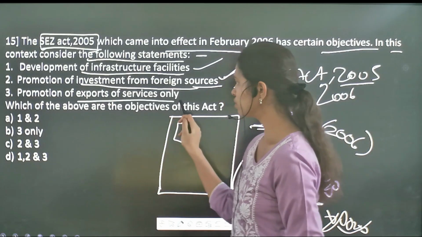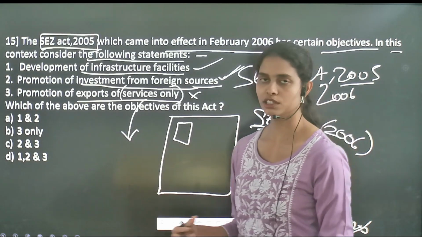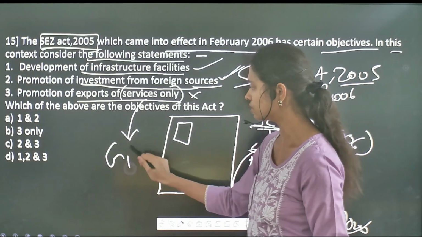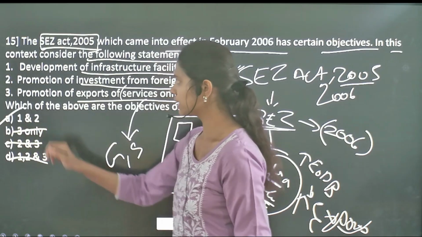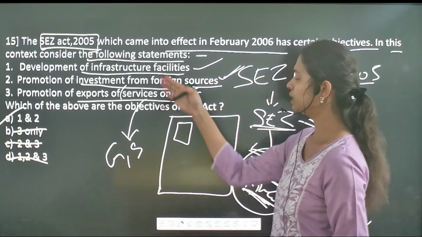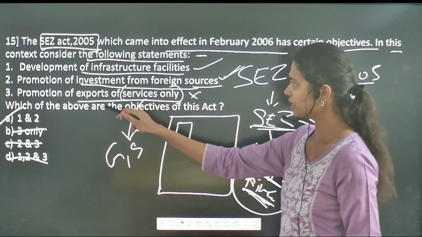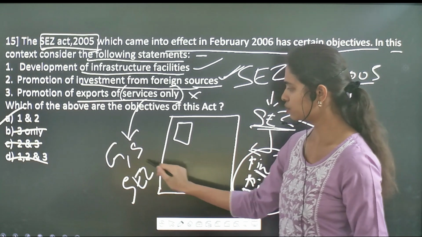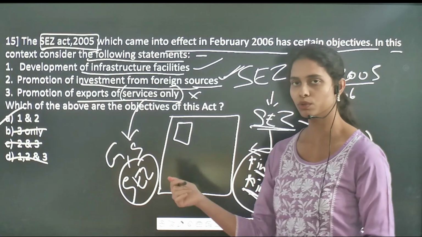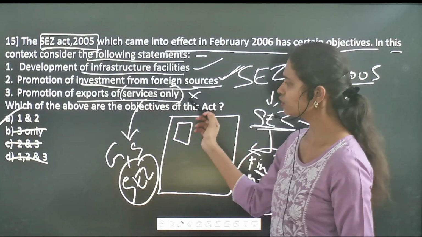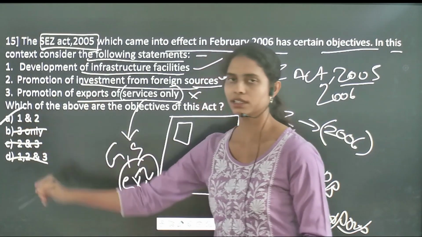Promotion of exports of services only is an incorrect one. The main aim of these special economic zones is the promotion of exports of both goods and services, not only services. So 3 is an incorrect one, and option A is the correct answer. Even if you do not know the other statements, you can easily understand that these special economic zones were responsible for the promotion of exports of both goods and services, but it has given only services. Just by crossing out the third option without knowing the first 2 statements, you can reach the correct answer. That is option A.